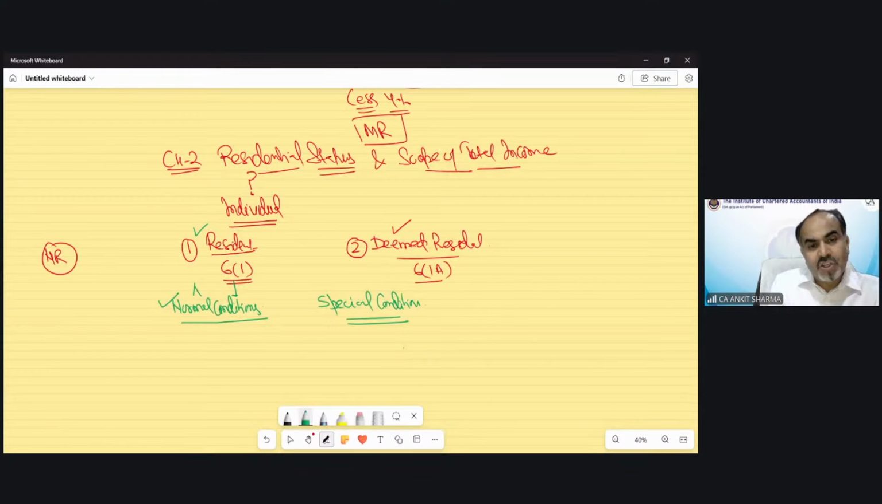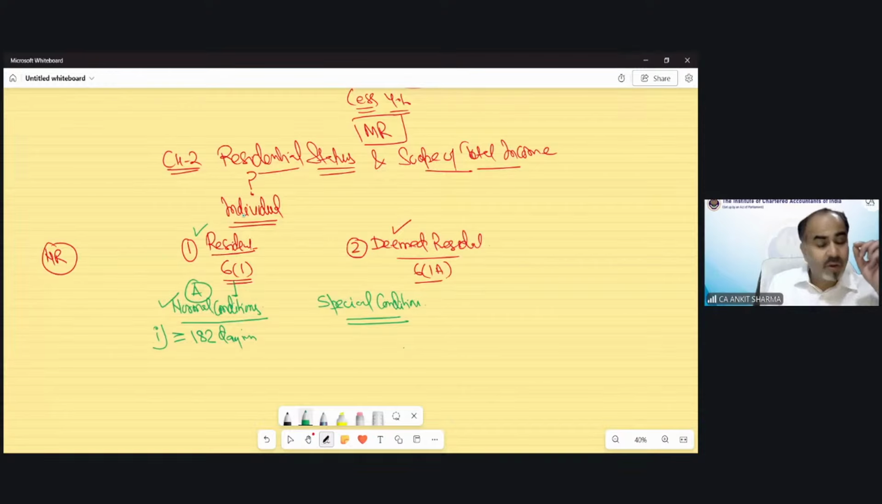Suppose normal conditions, case A. So there are two normal conditions. If the case does fall under the normal condition case, then we have to apply two conditions. One is more than or equal to 182 days in India in the previous year. We have already gone through this provision. I'm just trying to tell you the process, how you will start that question.